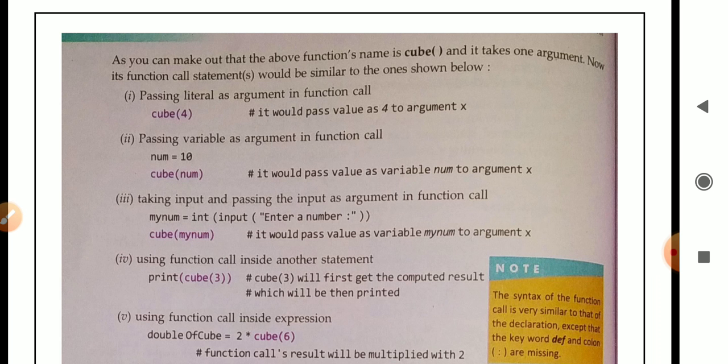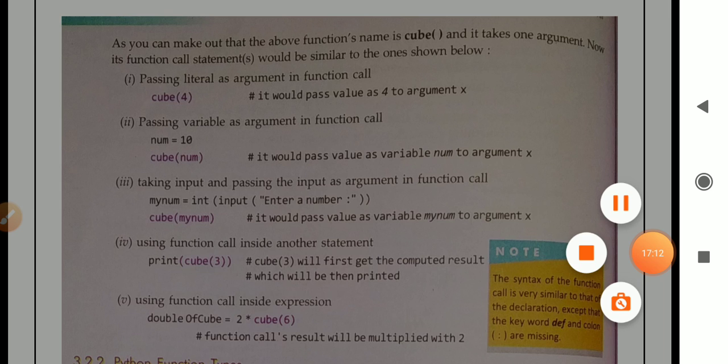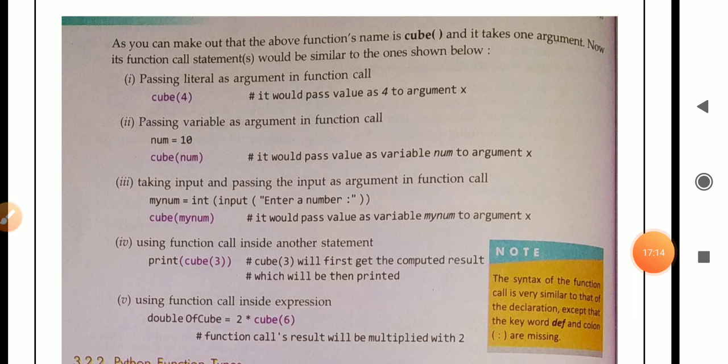Now its function call statement would be similar to one of the following. See here. Function call can be done in these following 5 ways. Number 1, passing literal as argument in function call. Example, cube(4). Cube is the name of the function and 4 is a literal, which means its value is fixed. So it would pass the value 4 to